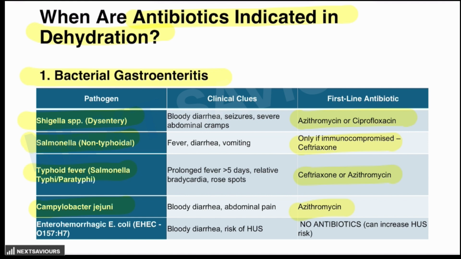Now, what is important, as we have already talked about, that in case the patient is having a bloody diarrhea, but there is no fever, then you have to suspect that the patient could be suffering from enterohemorrhagic E. coli, and no antibiotics are given, because in that case there is always a risk of the development of hemolytic uremic syndrome. So this is one exception that we have discussed.